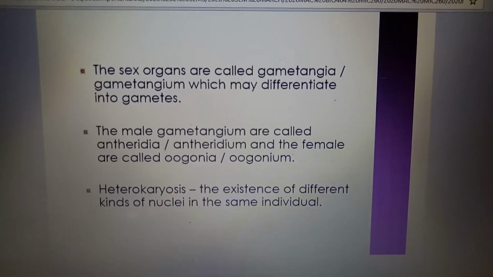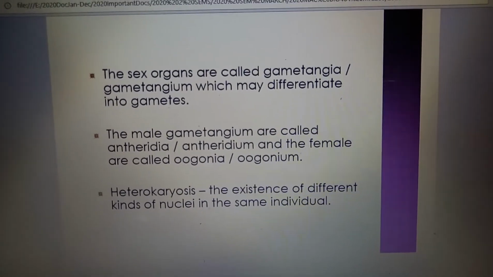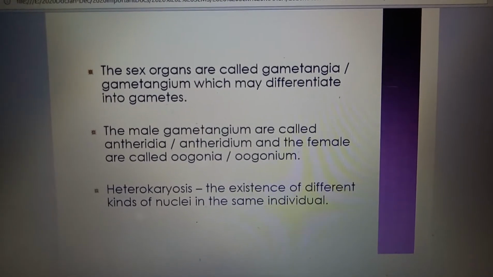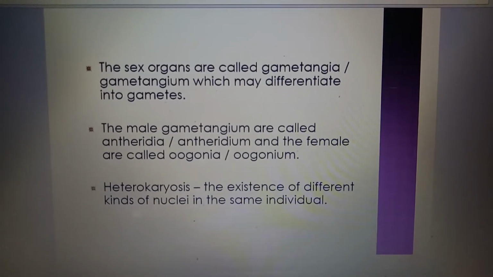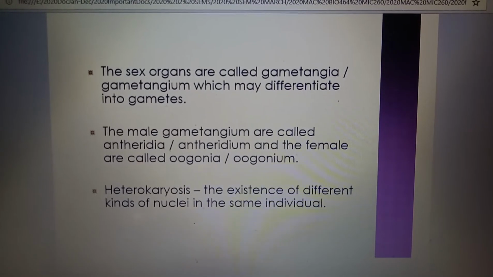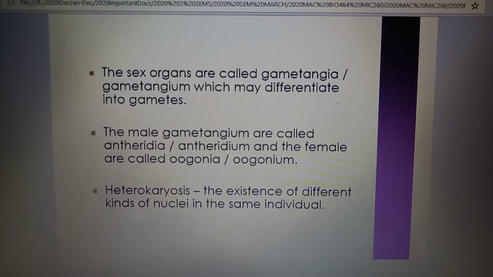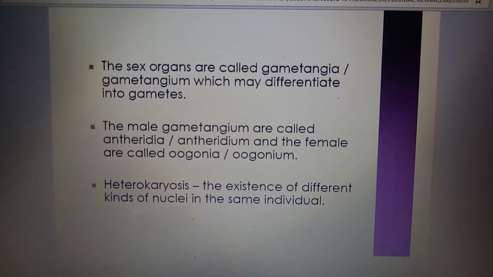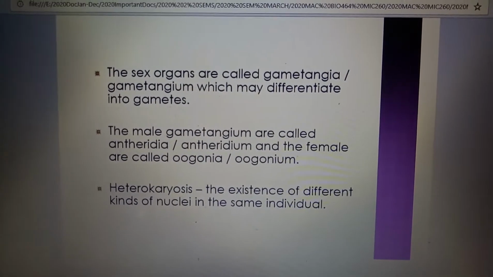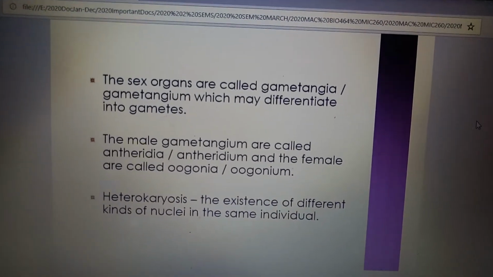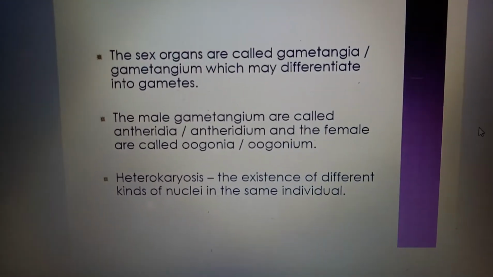This is about sex organs called gametangia or gametangium, which may differentiate into gametes. If you look at that, the male gametangia are called antheridia or antheridium, and the female are called oogonia or oogonium. Heterokaryosis is the existence of different kinds of nuclei in the same individual. So please take note of the terms as stated here.